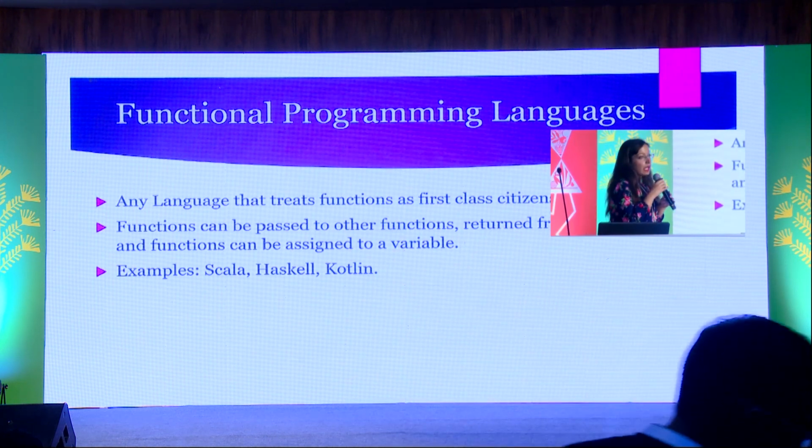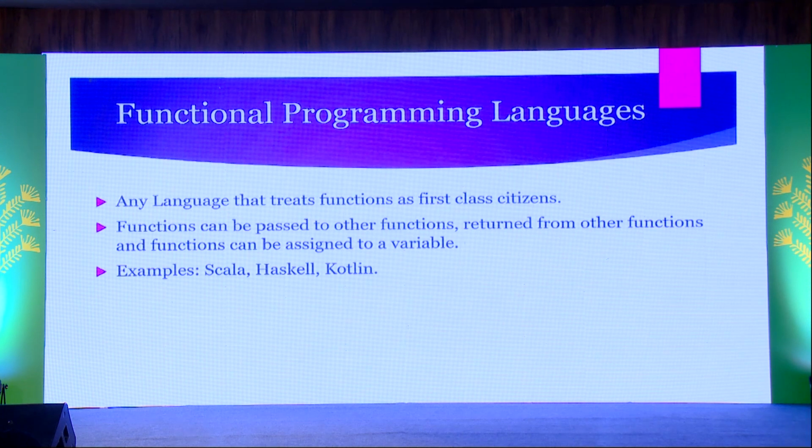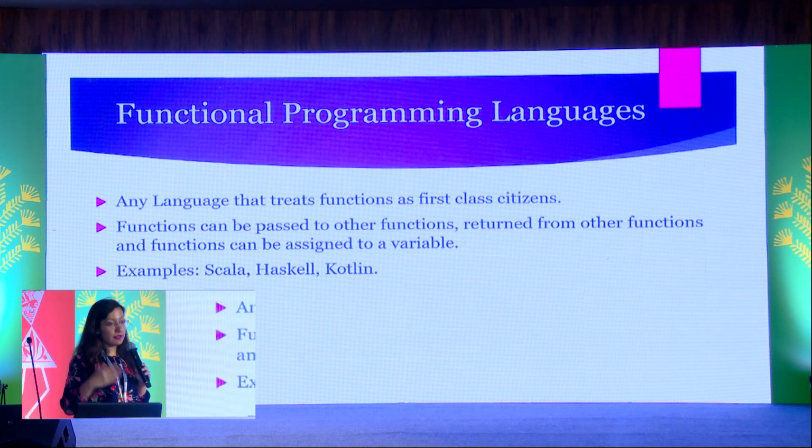So functional programming is language independent, and any language which treats functions as first-class citizen is termed as functional programming language. Examples are Scala, Haskell, and Kotlin. So in such languages, functions can be passed to other functions, they can be returned from functions, and they can be assigned to a variable.